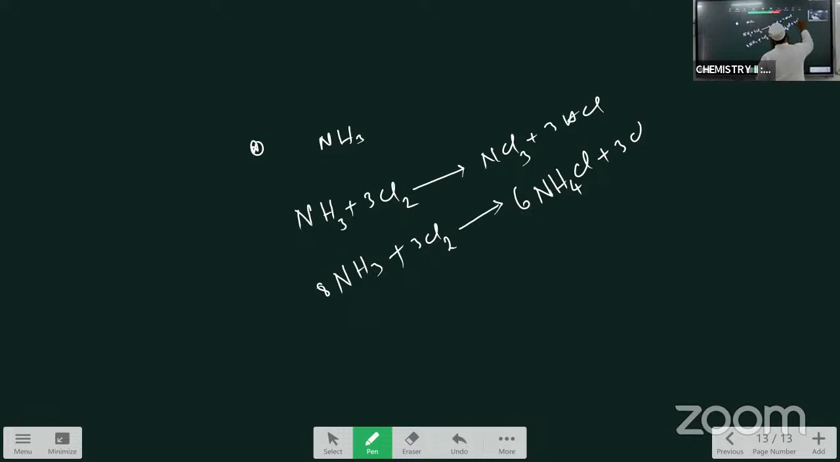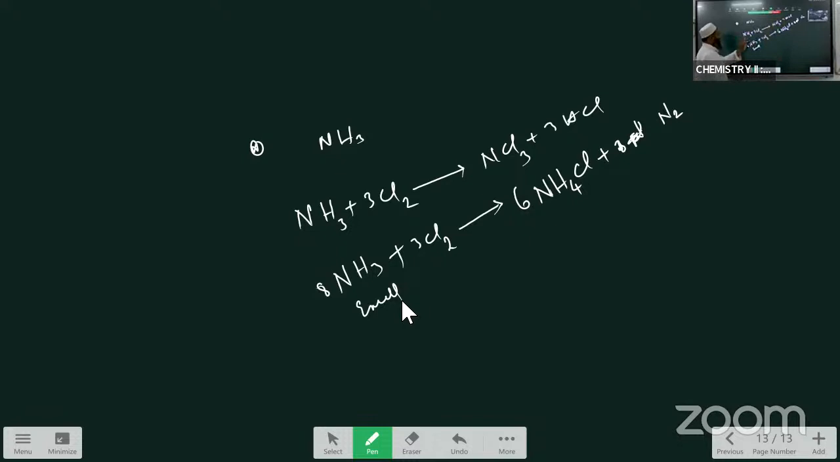What is the remaining thing? Here N2 gas is liberated. This is about the reaction of the excess ammonia. If it is in excess quantity then this reaction happens and N2 gas is liberated. If it is sufficient, not excess, then NCl3 is formed.